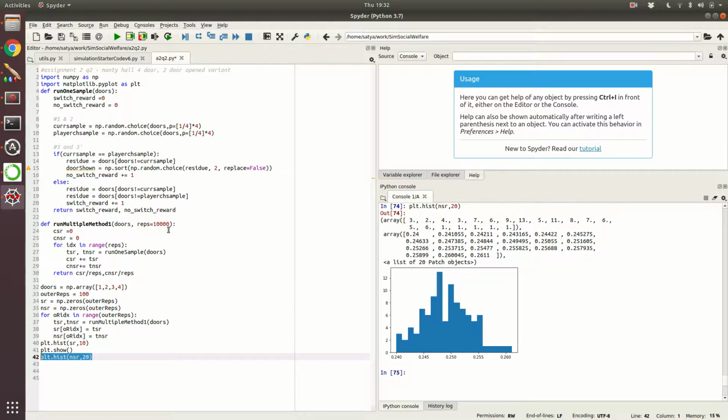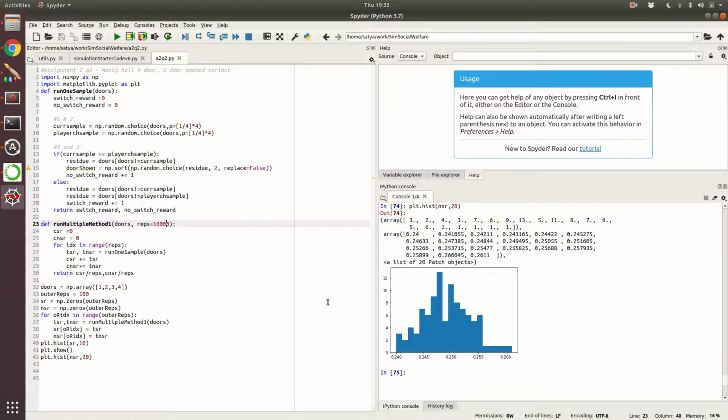You change the outer rep, change the inner rep, and see how each of these behaves. Okay, this is up to you how you want to experiment with this. So I can do all these things, but let's not waste time here. Okay, so this is the 2-door variant. Yeah, so this is method 1. So let's do method 2.